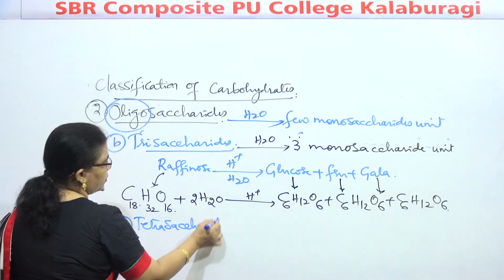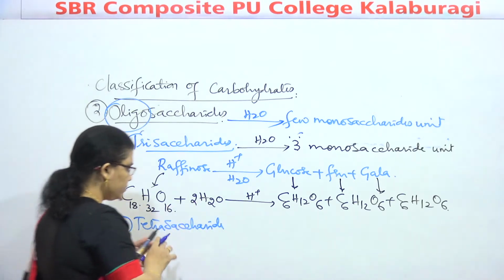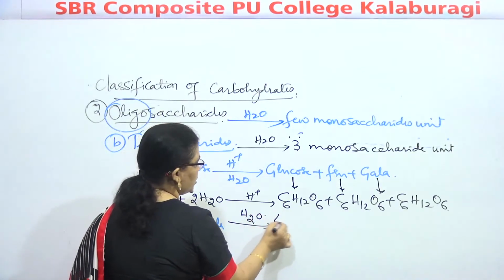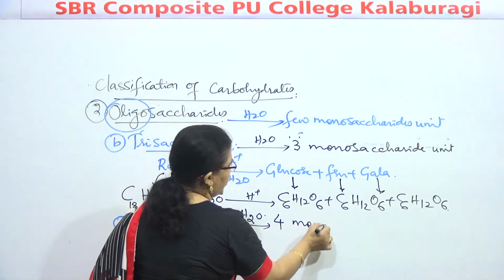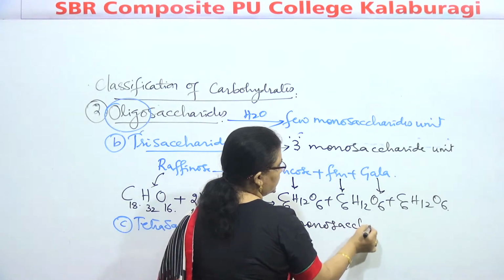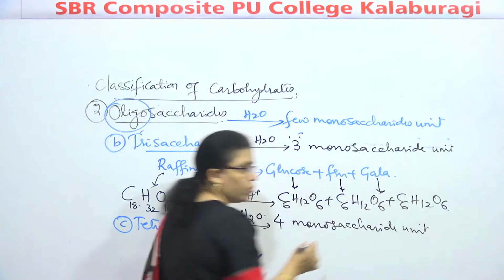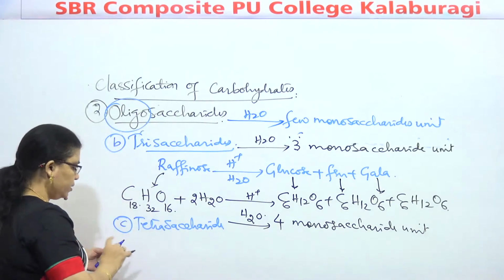Same way, tetrasaccharide. The name itself indicates this on hydrolysis produces what, children? 4 monosaccharide units.